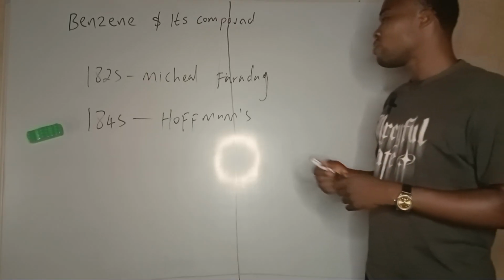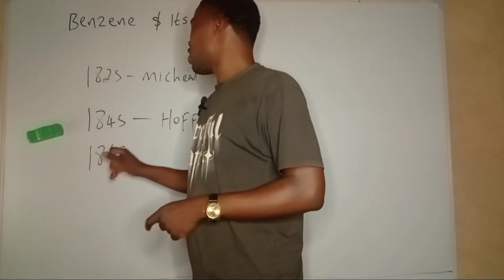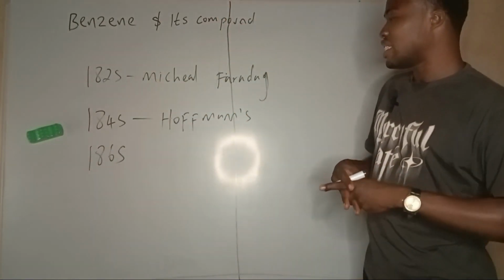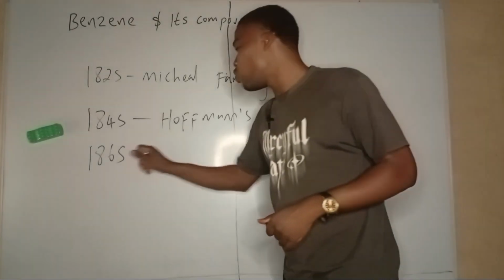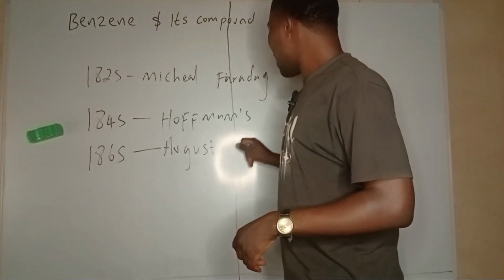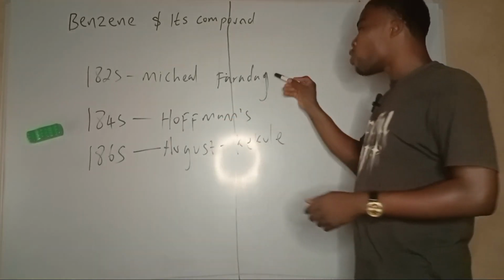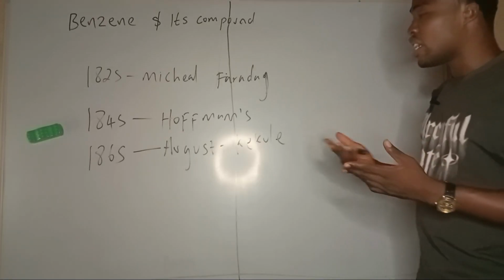Then later on, in 1865, when aromatic chemistry had grown to a great extent, a man known as August Kekule observed benzene, a compound already discovered by these guys, and said this compound is aromatic and it is unique.